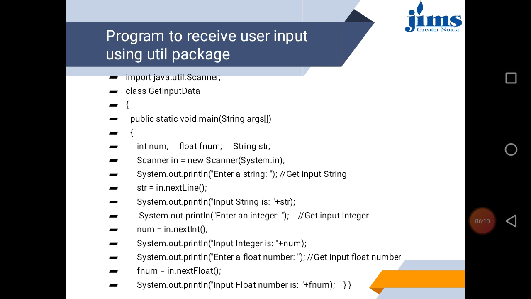Similarly, we can receive a float using the nextFloat function. So we can receive any kind of variable using the Scanner class, and we have seen that we can use any package or class in any program.